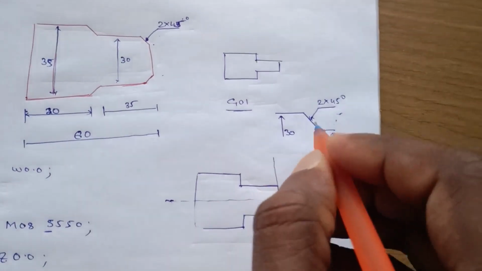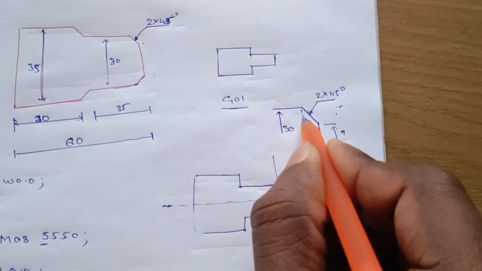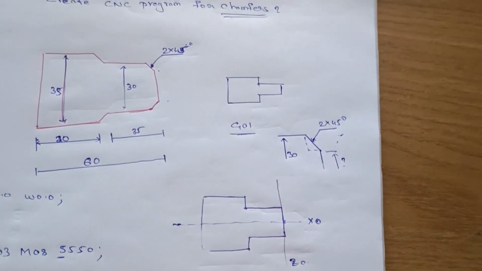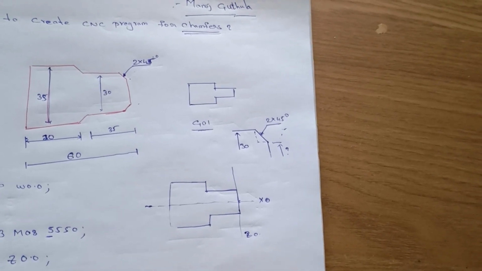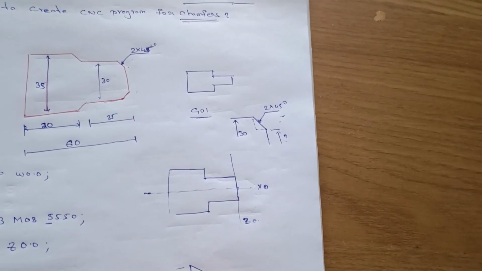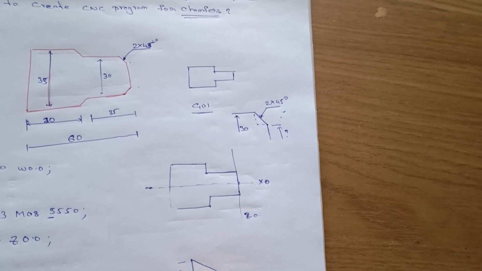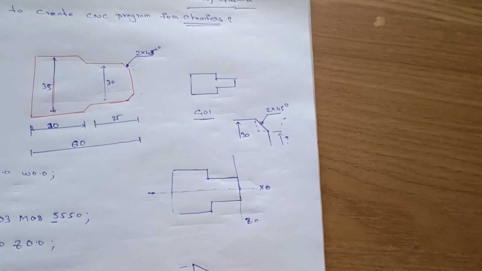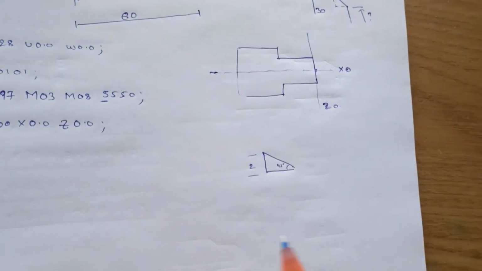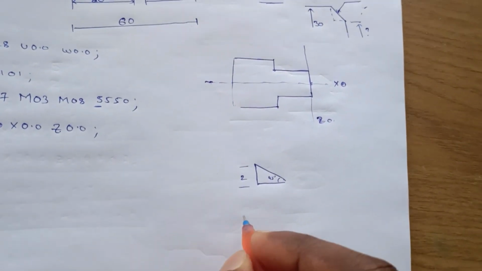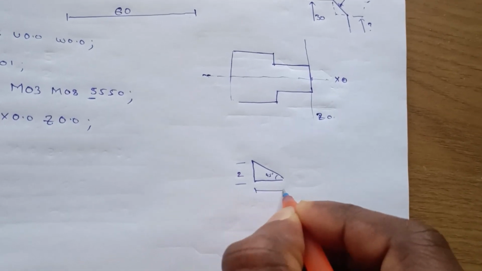So now you consider this as a right angle triangle. When you see it like this, it will be 2 and some angle, 45 degrees. So here we use a little trigonometry to find this distance.